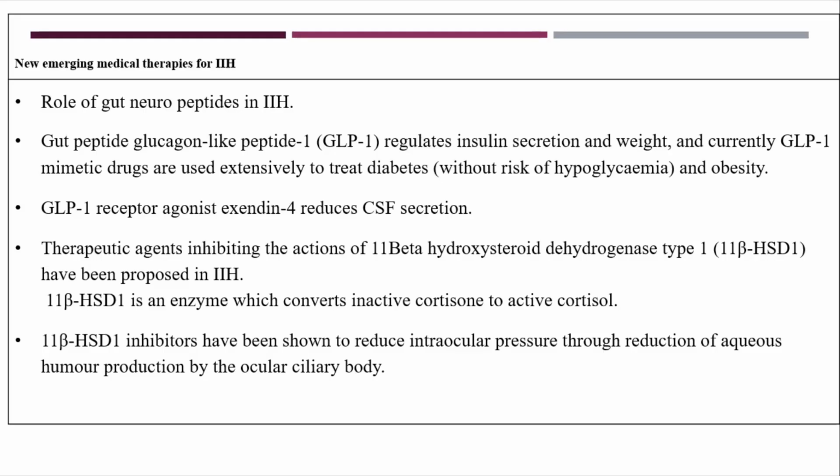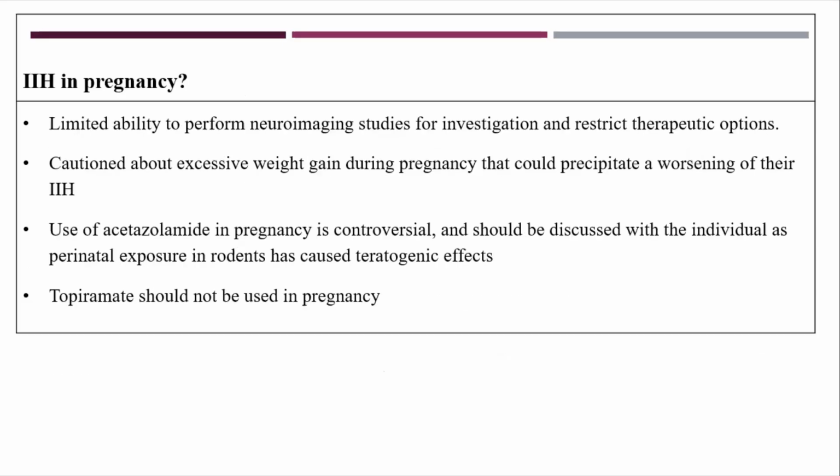The second is 11 beta hydroxysteroid dehydrogenase type 1, which converts the inactive cortisone to active cortisol, and it has also been shown to reduce intraocular pressure. Other therapies can be furosemide. IV furosemide has been used in many studies. Then amiloride, octreotide, all those things are used but have not been approved yet.